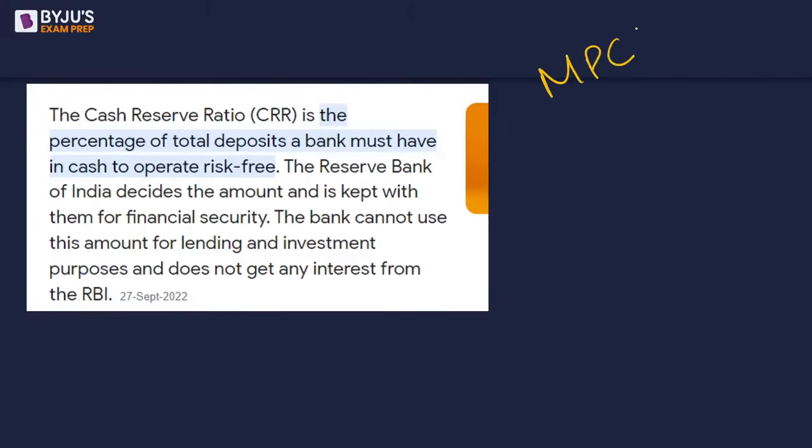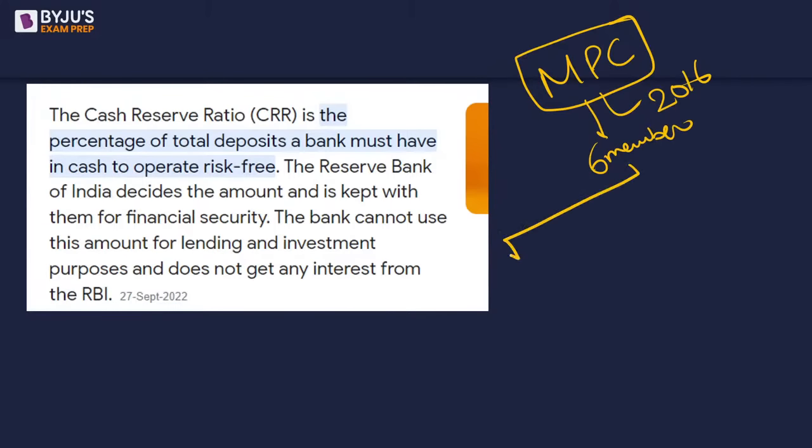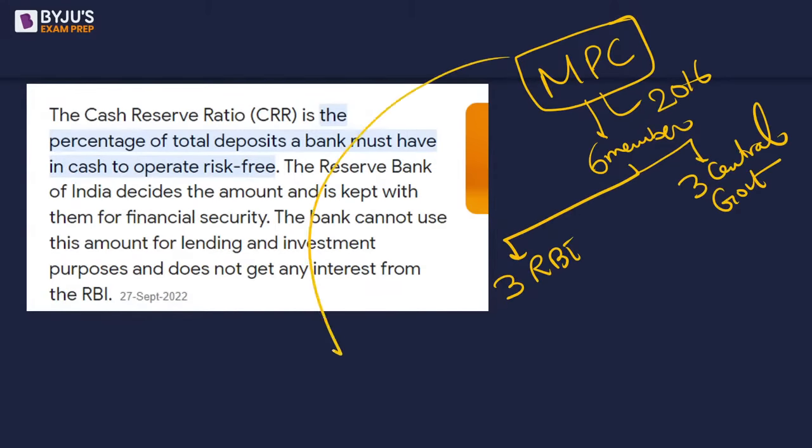MPC, Monetary Policy Committee. Okay, after 2016 we are having a 6-member committee, comprising 3 members from RBI and 3 members from central government. Is it clear? ठीक है. And the MPC chairman is actually the RBI governor. ठीक है.